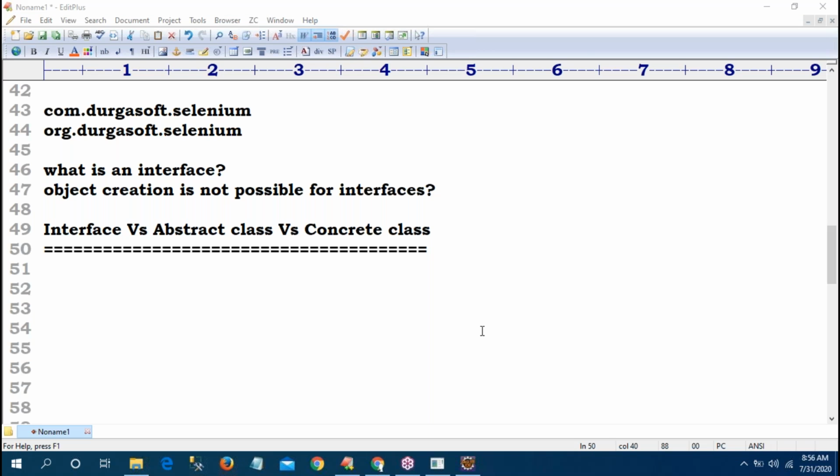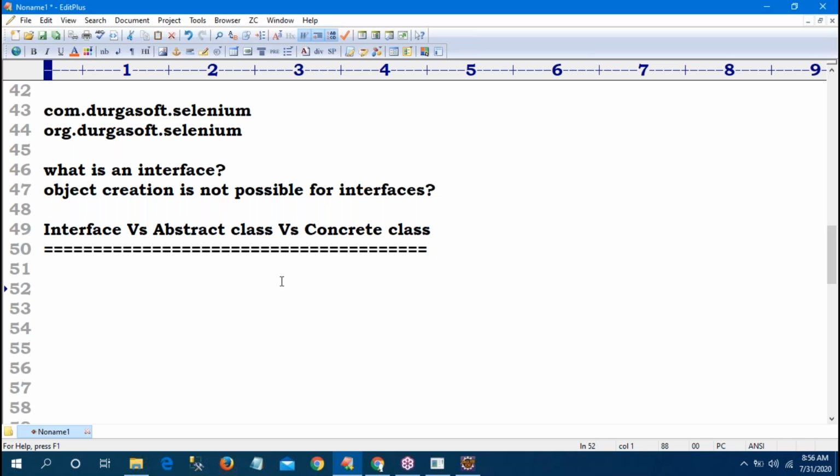Sir, in external tool configuration, do we compulsorily have to give an argument? Yes, compulsory. At the time of running RC programs, that is mandatory. For WebDriver, it is not required, Samyukta. The argument is compulsory. What is the argument? Hyphen jar, then the jar file name, Selenium server standard dot jar. Compulsory.